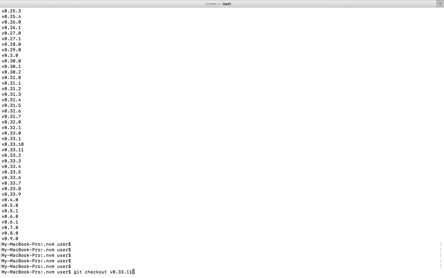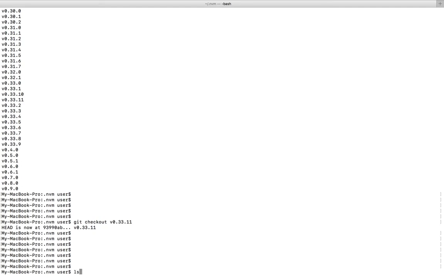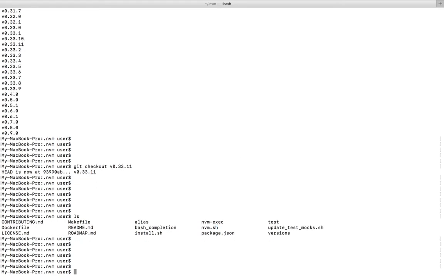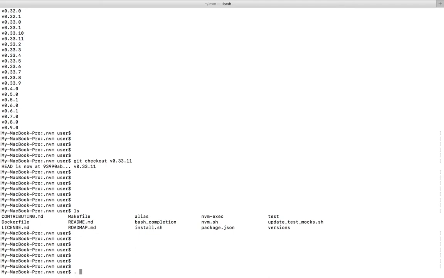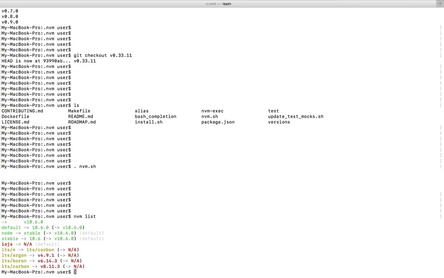So here I am going to check out tag 0.33.11. Okay, then there you can see one script, nvm.sh. We need to source that script. After that, we can use the nvm command. For example, nvm list. This will list the versions of node which are already installed.